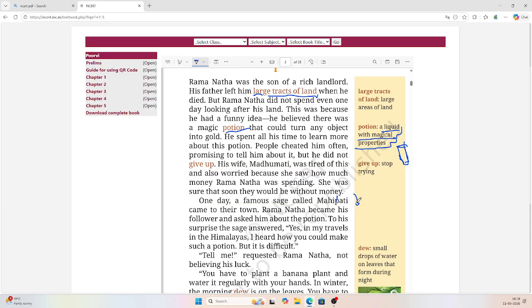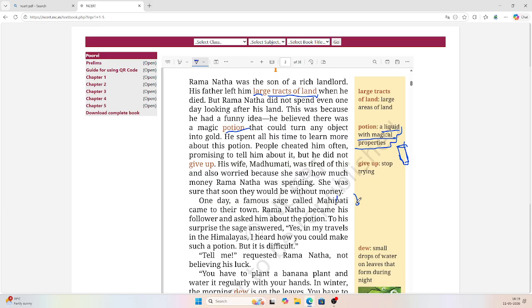And one day a famous sage, a famous pandit called Mahipati, came to their town. Now just don't be confused. Madhumati and Mahipati are a bit confusing, but never forget that Madhumati is his wife and Mahipati is a sage.